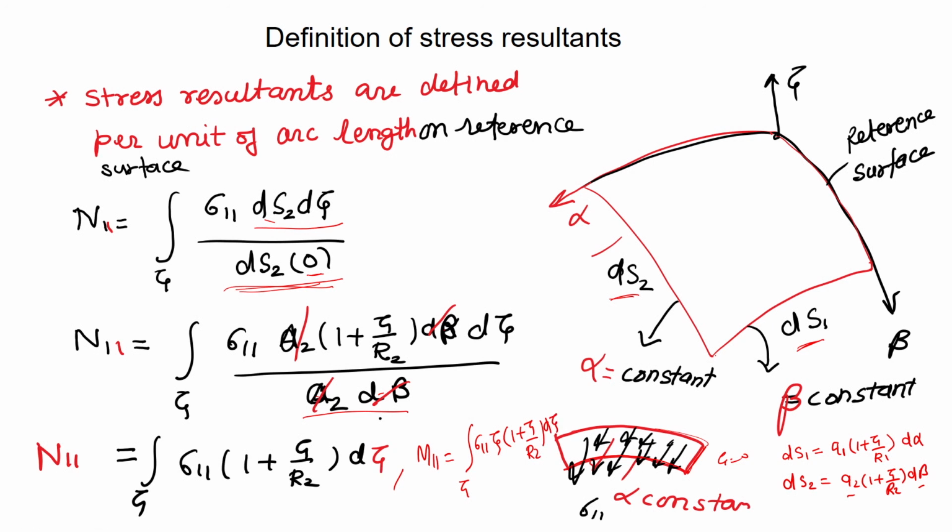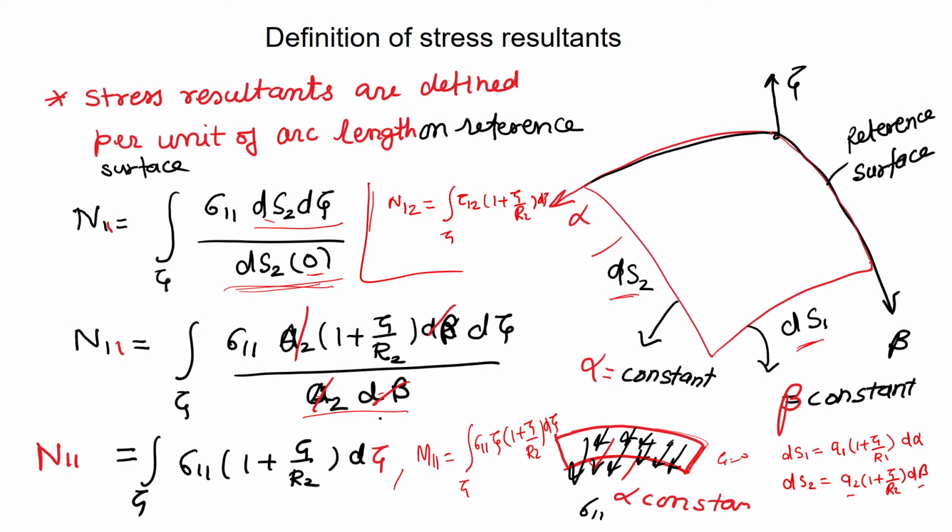Then n12 on this surface can again be defined as the integral of sigma 12, or tau 12, whatever you want to say, times (1 plus zeta by r2) d zeta.